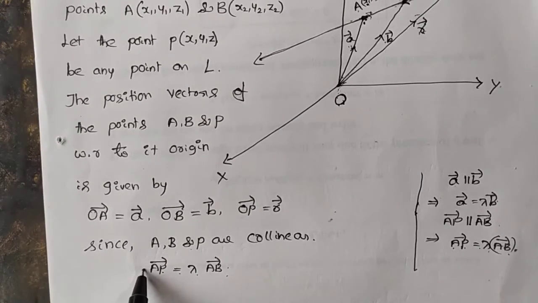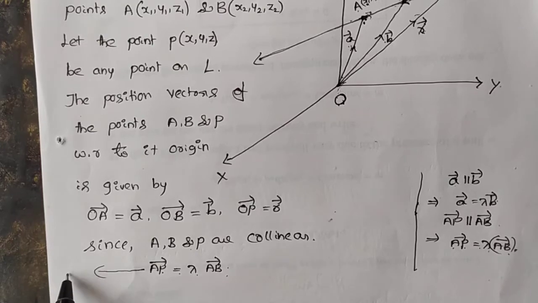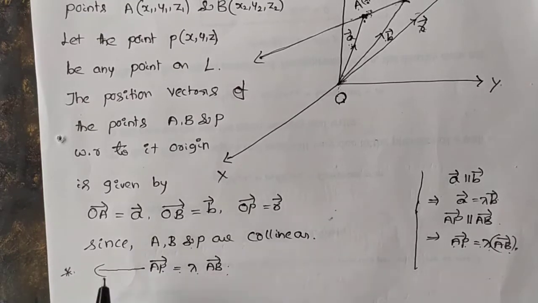This step plays a very important role in this derivation.